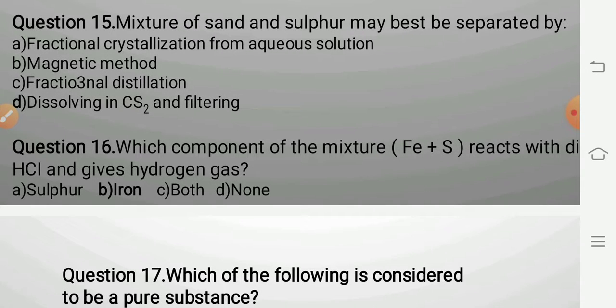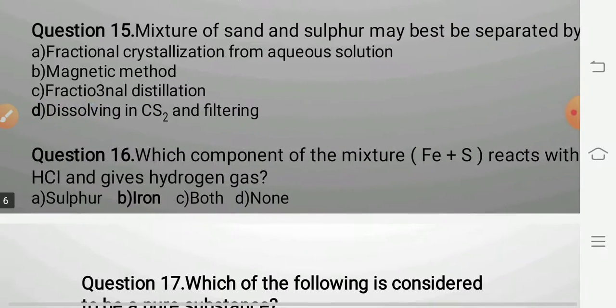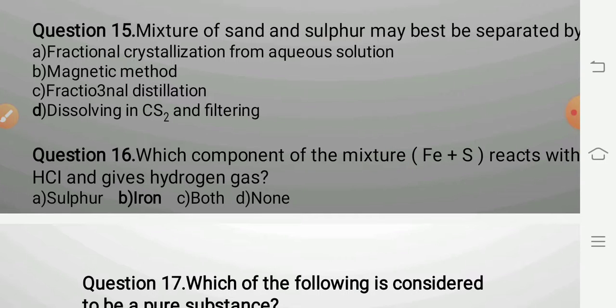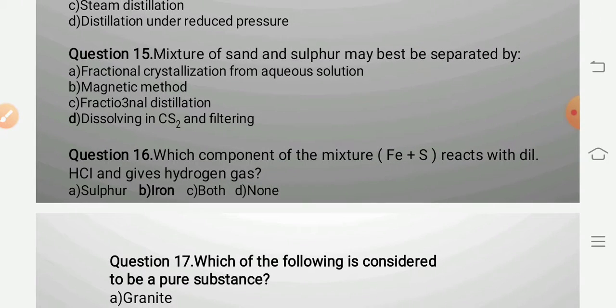Question number 16. Which component of the mixture of iron and sulfur reacts with dilute HCl and gives hydrogen gas? From these two, iron and sulfur, iron is a metal and sulfur is a non-metal. So metal has the tendency to react with acid and release hydrogen gas. Therefore, the answer is iron. This is the property of metal.